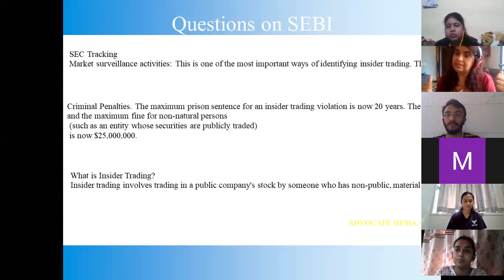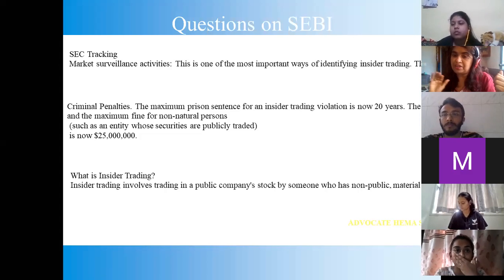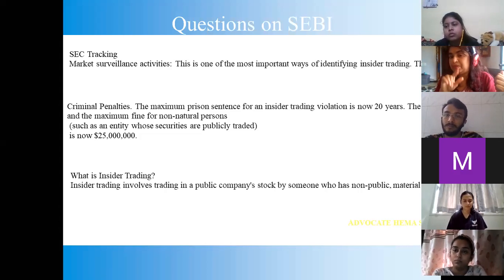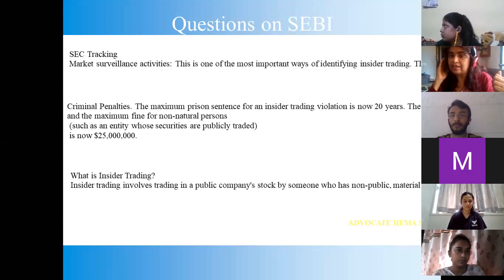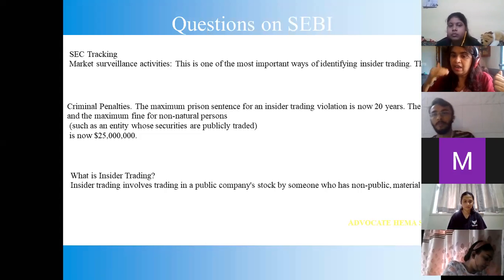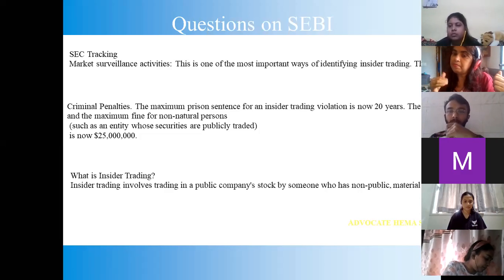And then once the confession is given, then they request the court that now let him go to JC. We don't want their custody. So custody is of two types: PC, that is police custody, and JC, that is judicial custody. So the Enforcement Directorate has the right to take custody of this accused. So from tomorrow onwards, please keep an eye on this particular case also. See how they are going to investigate and how an accused can be arrested for current account and capital account transactions, which may be with good intention or maybe without.